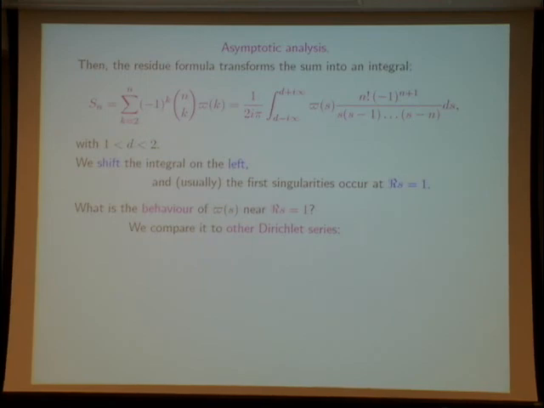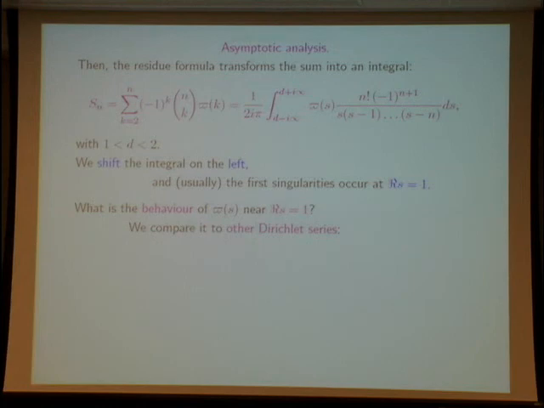For the asymptotic analysis, now I replace the alternating sum by an integral, because this is just using the residue formula; this is the residue of this expression.